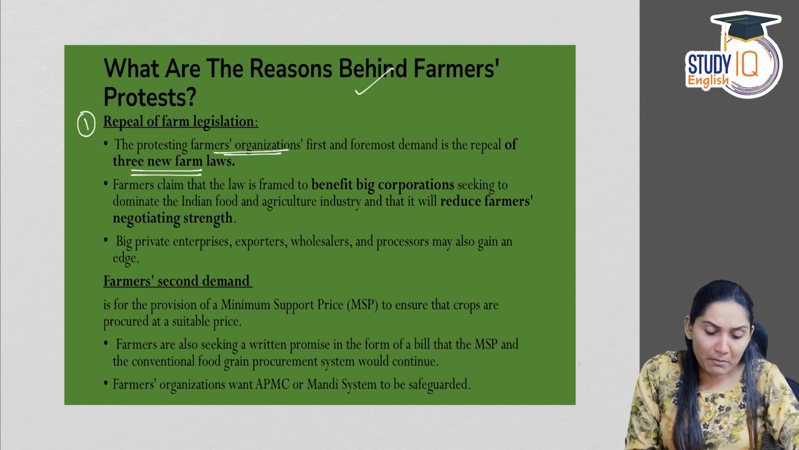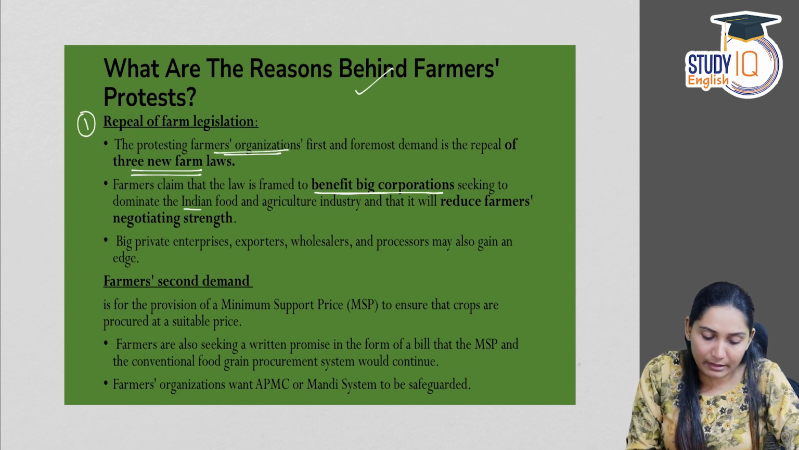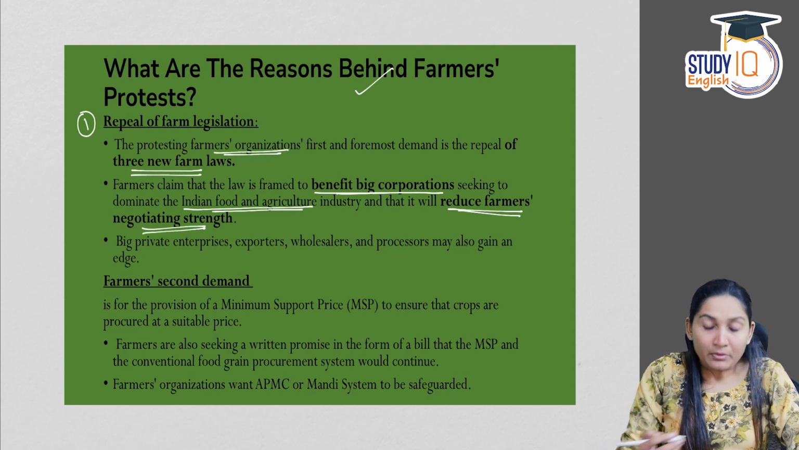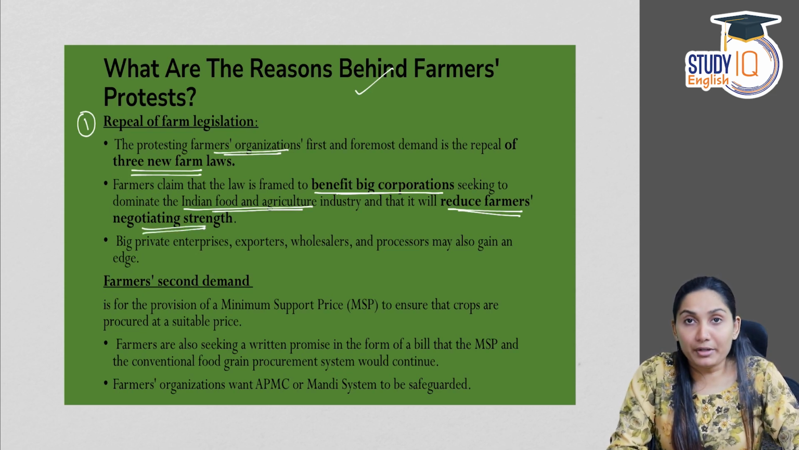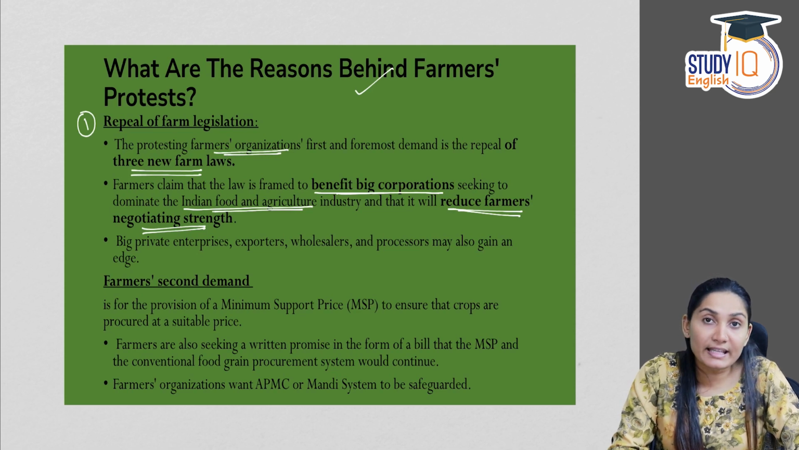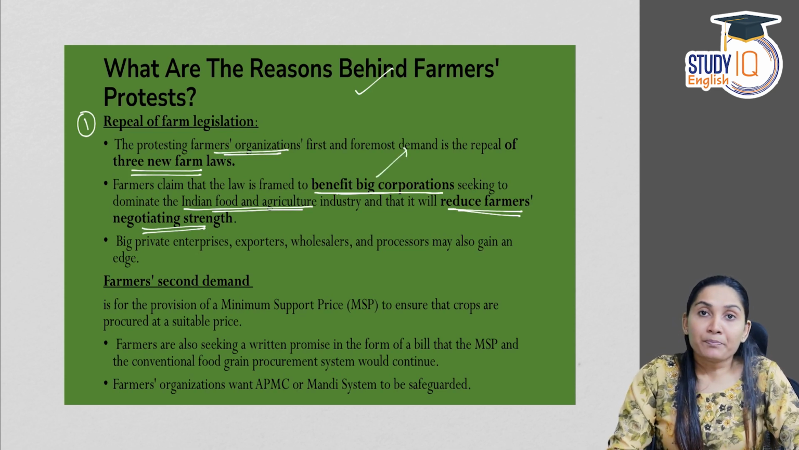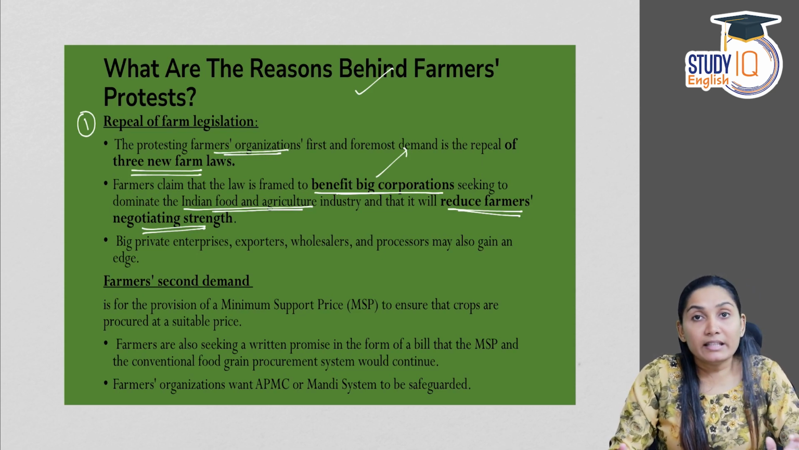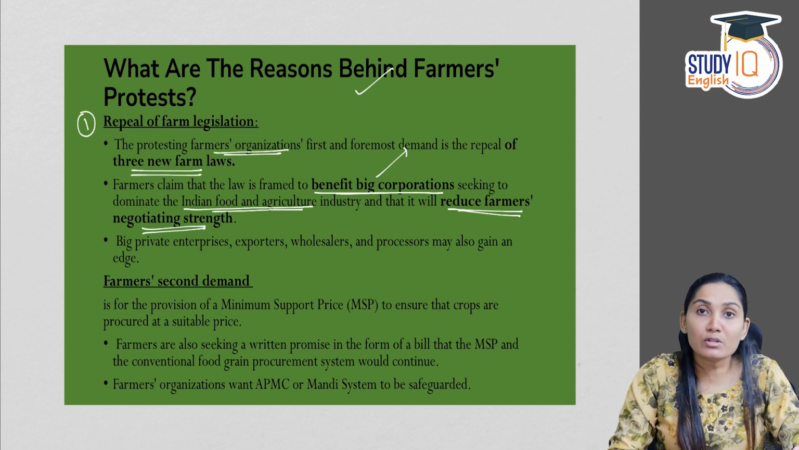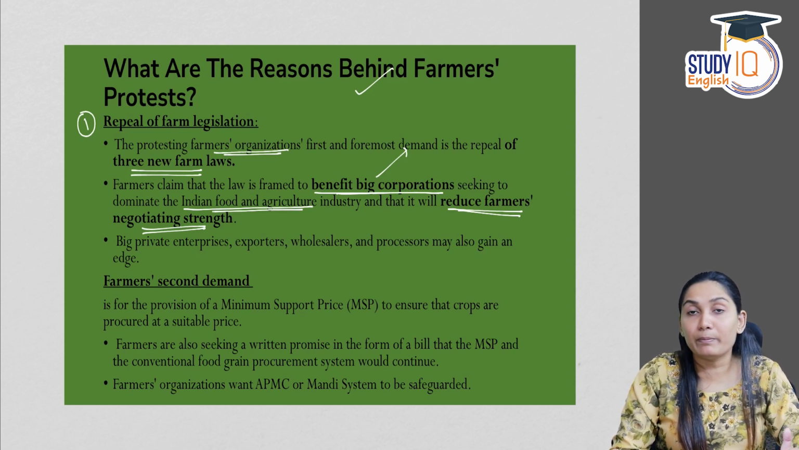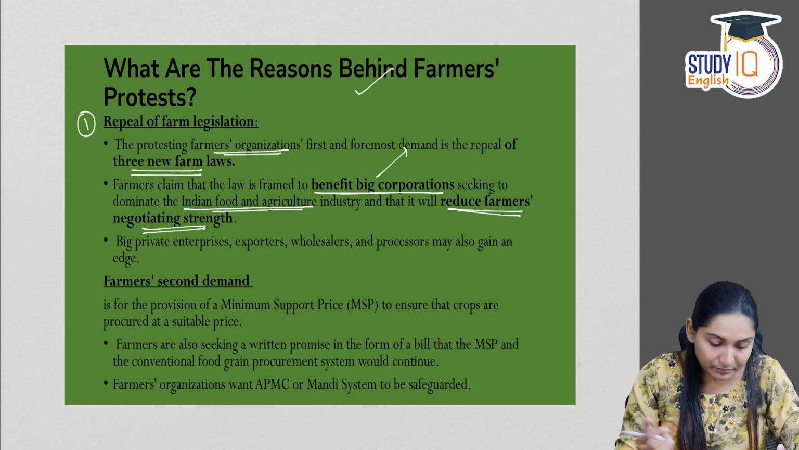Why? The farmers claim that the law is framed to benefit big corporates seeking to dominate the Indian food and agriculture industry, and it will reduce the farmers' negotiating strength. See, contract farming or removing commodities from the Essential Commodities Act, all these were aimed at helping the big farmers or the corporate farmers. This was the side taken by the farmers, because in India the majority of farmers are small and marginal farmers, and their farm holdings are very small and the production is also very low. So they were confused whether they would be able to participate in such a huge setup.